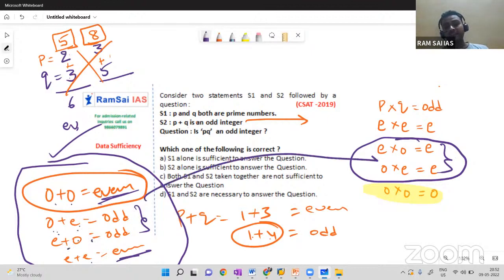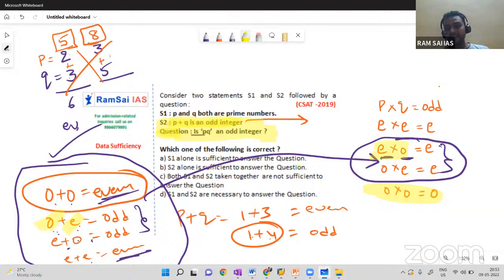But when you look at the product, when one number is even and one number is odd, the result will be even. So the question here is, look at the highlighted portion only. From statement 2 alone, I can say when p plus q is an odd integer, either p or q should be even and the other odd. One should be even, one should be odd.